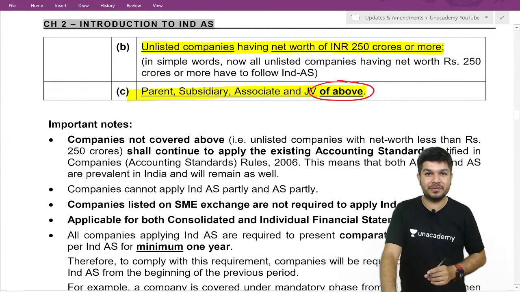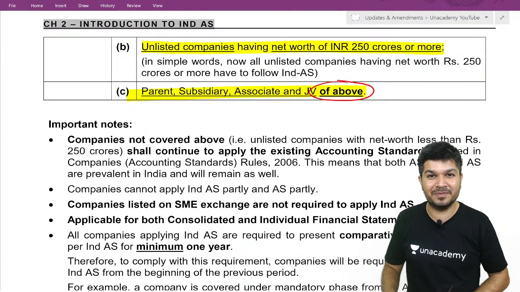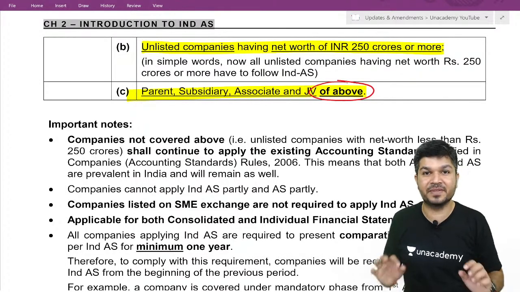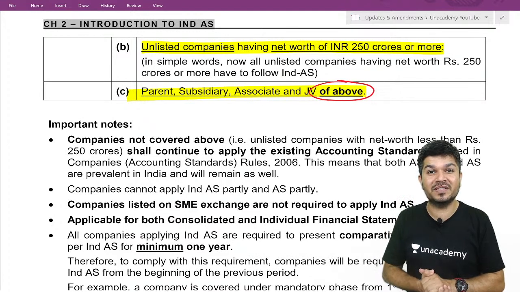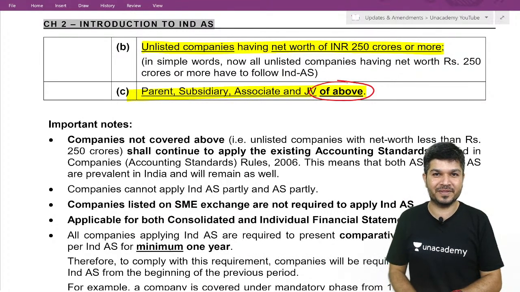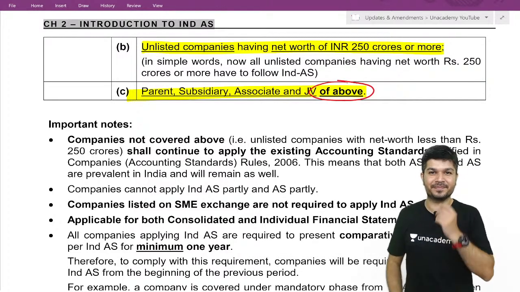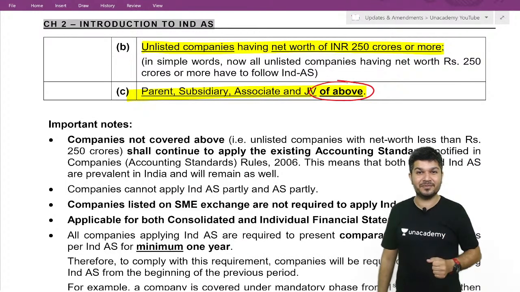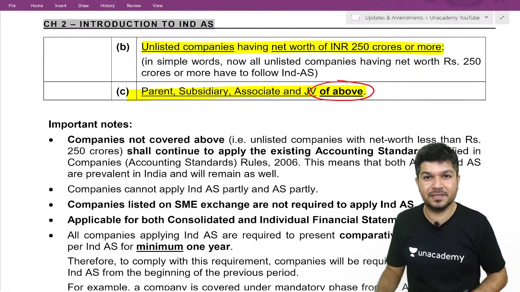Any doubts? Anybody with this? Okay, now a question. There's an unlisted company with net worth less than 250 crore. Will they follow Ind AS?